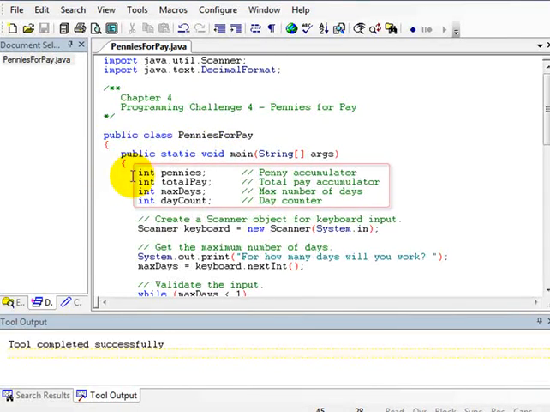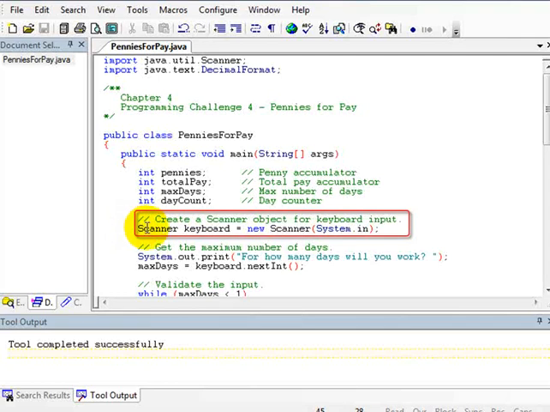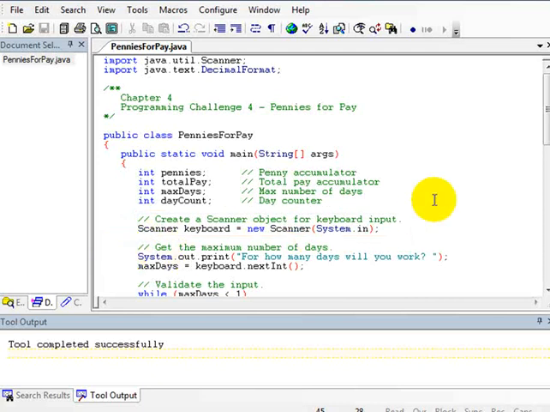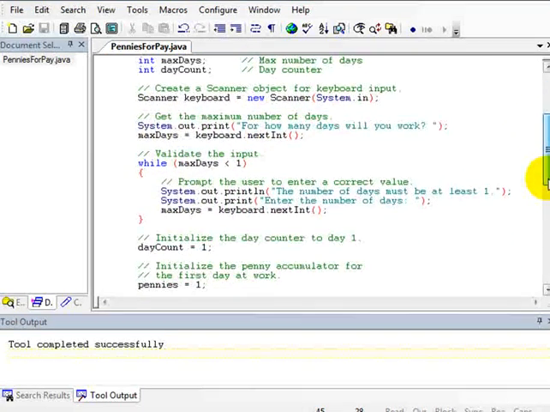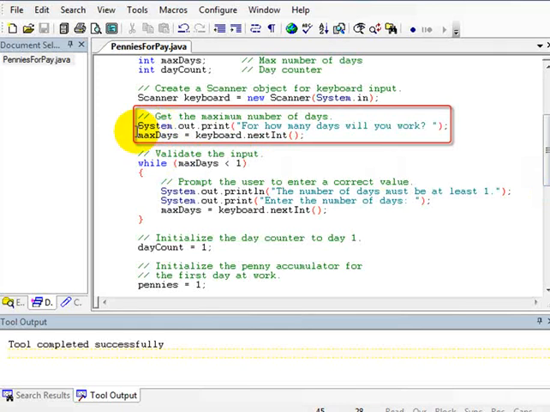In the main method, I've declared 4 variables. Pennies, which is going to hold the number of pennies for each day. Total pay, which is my accumulator for the total amount of pay. Max days, that's going to hold the maximum number of days that we're going to work. And then day count, which is the day counter. Because I'm using a scanner object for keyboard input, I have to actually create an object. So this statement creates the scanner object. And then the next thing is to get the maximum number of days from the user.